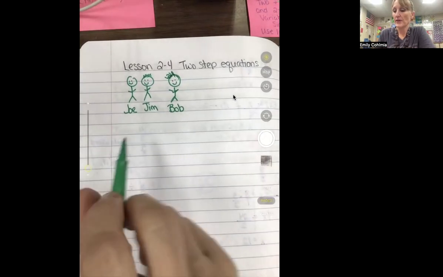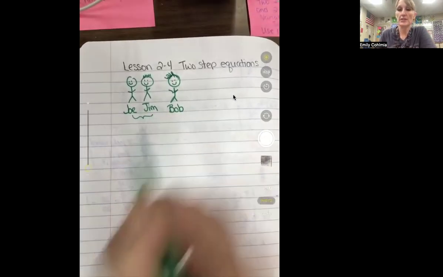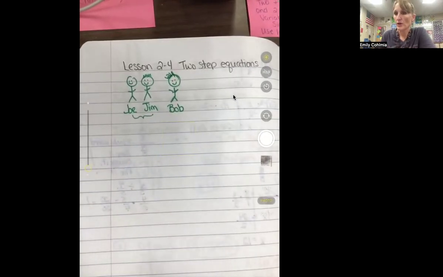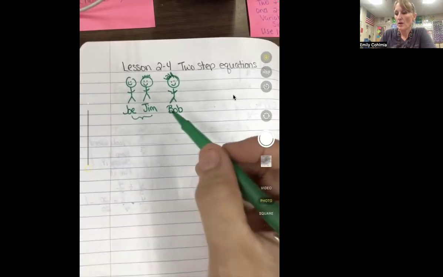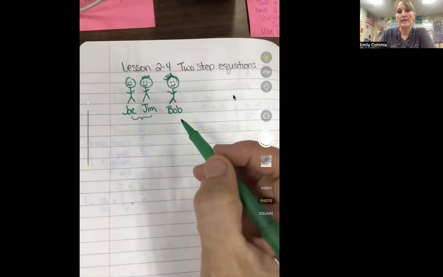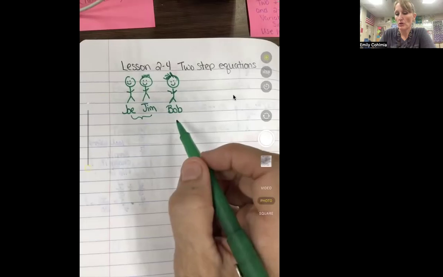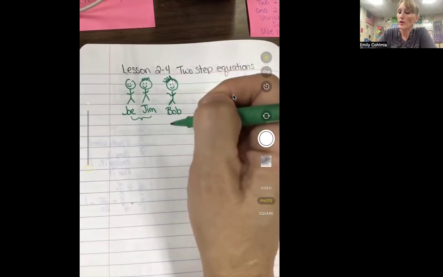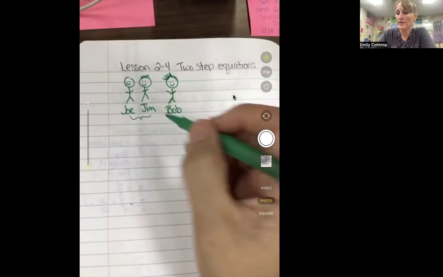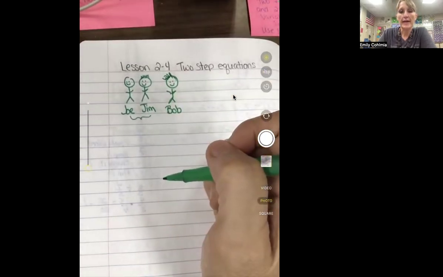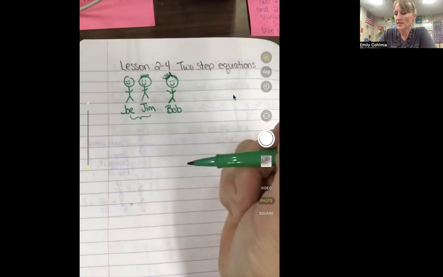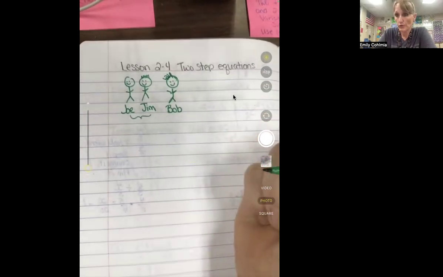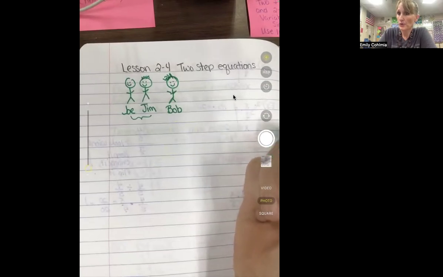Joe and Jim are best friends. They are like peas and carrots. They are together all the time, and they're really hard to separate. Bob is kind of their friend. They hang out with Bob a lot, but he's not as much of a best friend. They are all three hanging out at Jim's house one night, and Jim's mom comes in and says, "Oh, Jim, I didn't realize that you had two friends over. I ordered pizza, but I only ordered enough pizza for one friend. So you're going to have to ask one of your friends to go home."